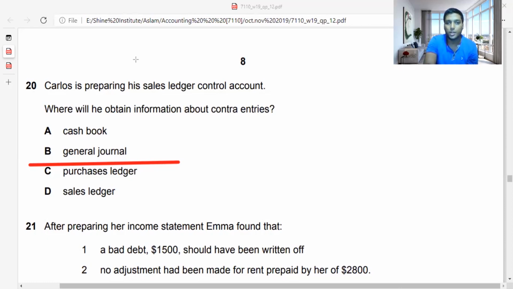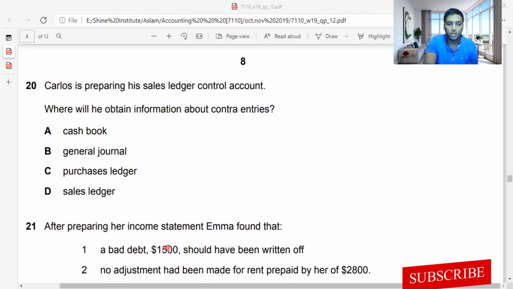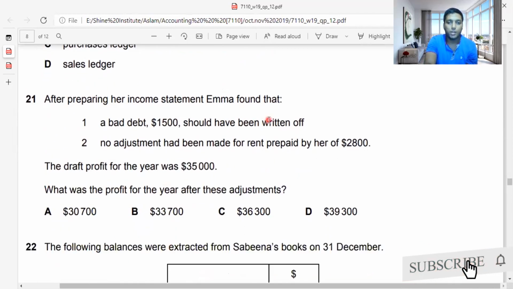So let's move on to the next part, guys. Having that assumption in mind, I'm gonna erase this off. After preparing her income statement, Emma found that a bad debt of 1,500 should have been written off. No adjustment had been made for rent prepaid by her, 2,800. The draft profit for the year was 35,000. What was the profit for the year after this adjustment?